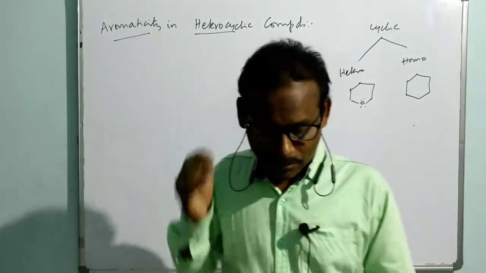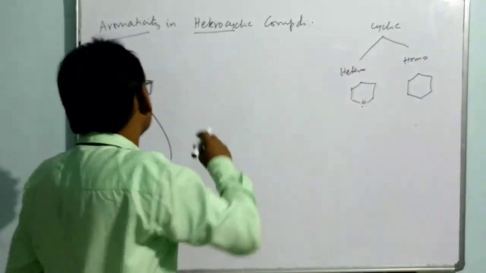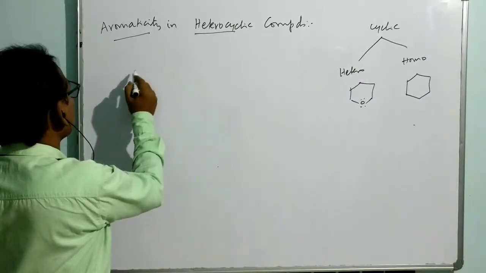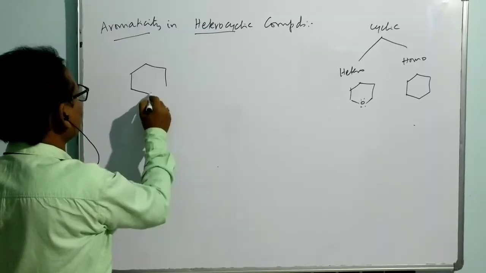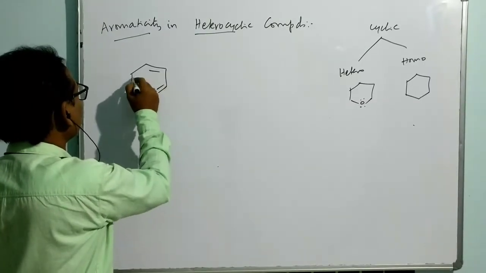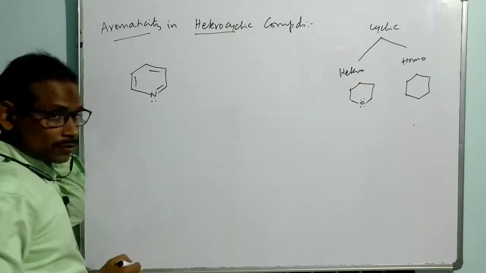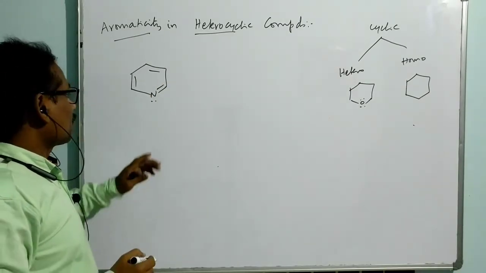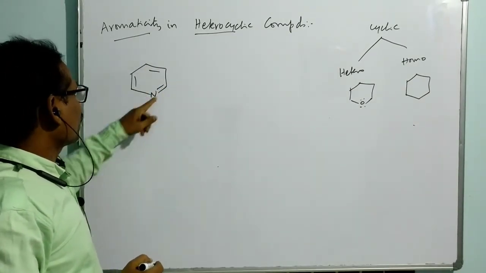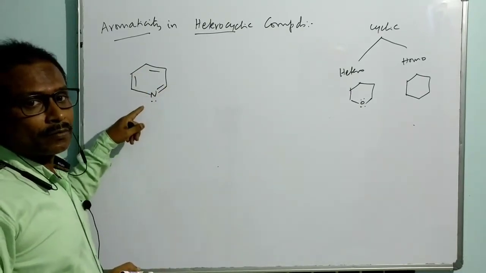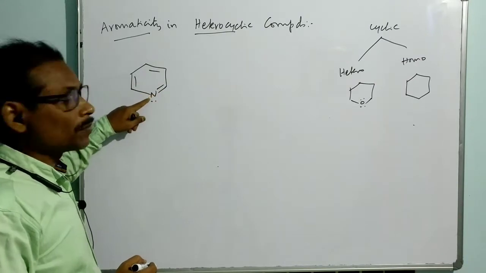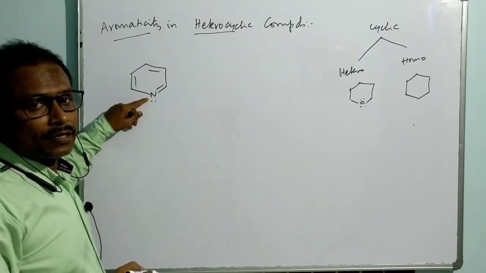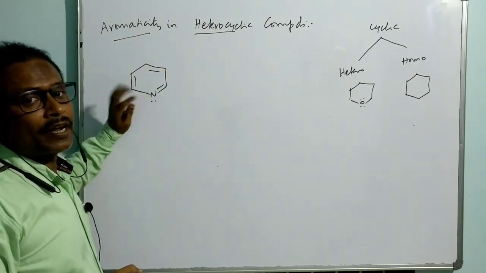So let me take some compounds, for example, we just take this compound. This is somewhat like benzene, but in benzene all are carbons, while in this case one of the carbons is replaced by nitrogen. That is the difference.